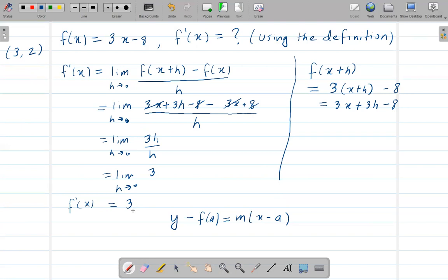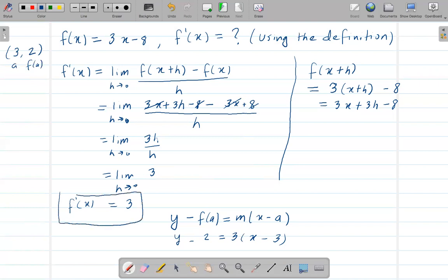We know the slope. So if this is a and this is f of a, then now we can find the equation of the tangent line: y minus f of a, which is 2, equals 3 times x minus 3. Then you can simplify, and you'll get the answer. So that's the idea of getting an equation. Or if I simply ask this, your answer would end right here.